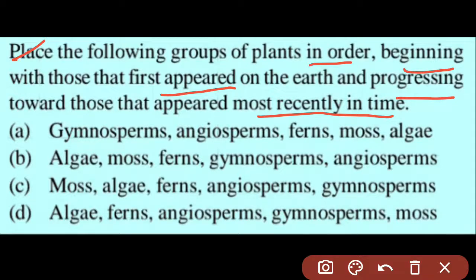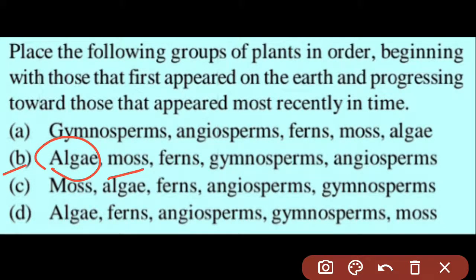In column 1: gymnosperm, angiosperm, ferns, moss, algae. Option B: algae, then moss, ferns, gymnosperms, then angiosperms. Yes, option B is correct, because algae came first, then moss, then ferns, then gymnosperms, and finally angiosperms. So option B is correct.